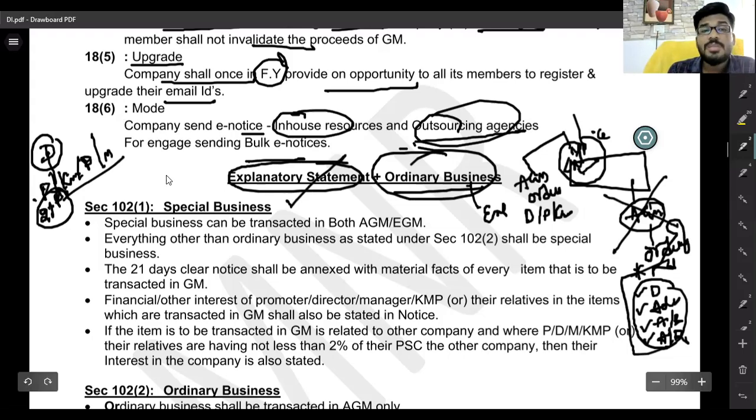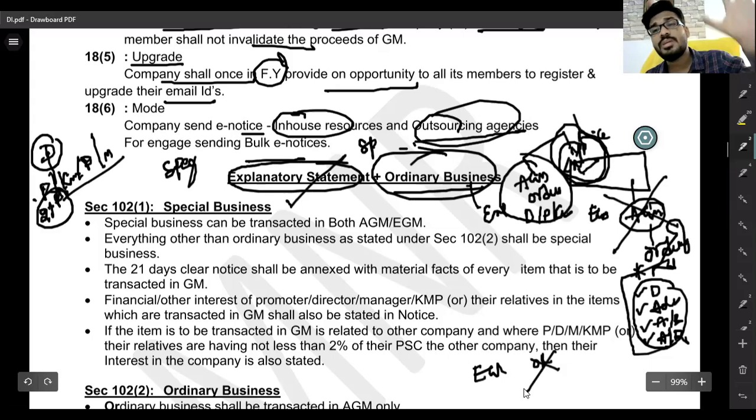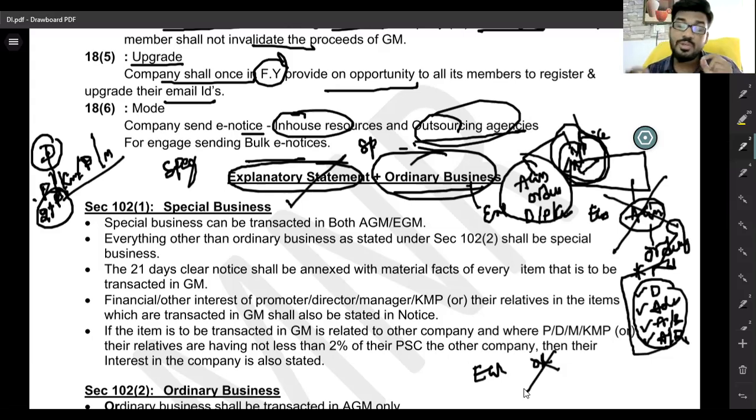So these are called special businesses, and special businesses require an explanatory statement. Ordinary businesses do not require an explanatory statement. Ordinary business can be mentioned only in the AGM. But special business can be conducted either in the AGM or in the extraordinary general meeting. In an extraordinary general meeting, ordinary businesses we cannot conduct. Ordinary businesses you should always conduct in the AGM, but special business you can conduct in either the AGM or the EGM.